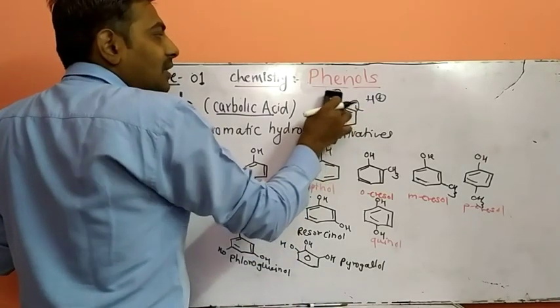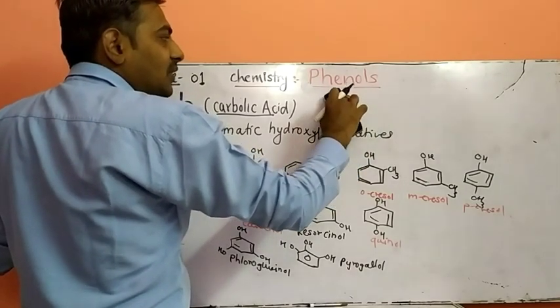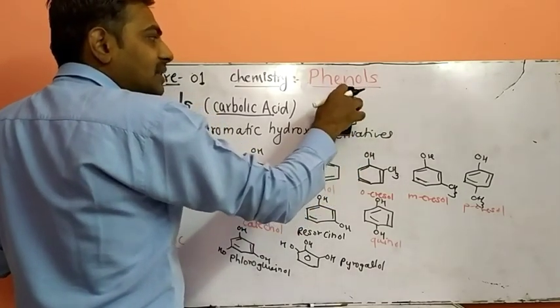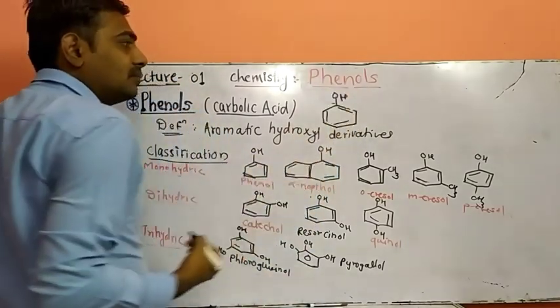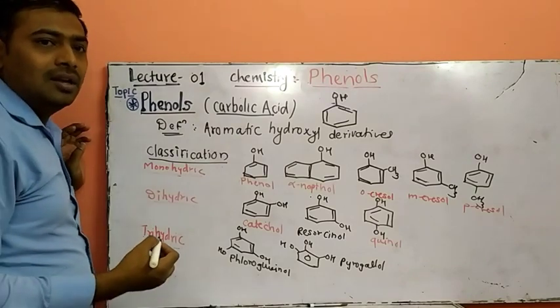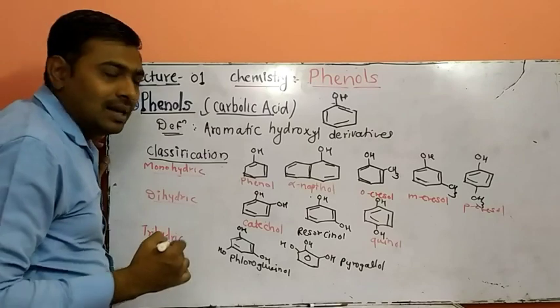So basically we'll discuss the definition of phenol, the classification of phenol, and in this lecture the methods of preparation of phenols. What is another name of phenol? Phenols are also called carbolic acids.